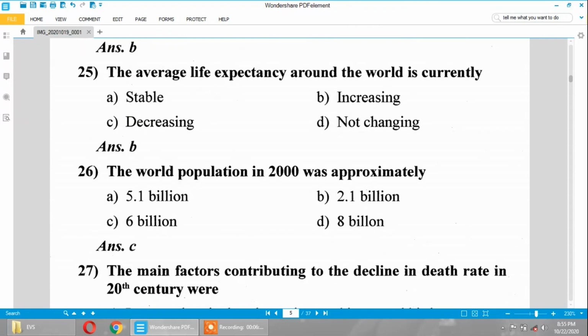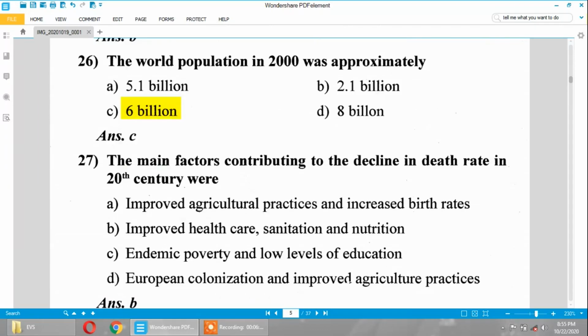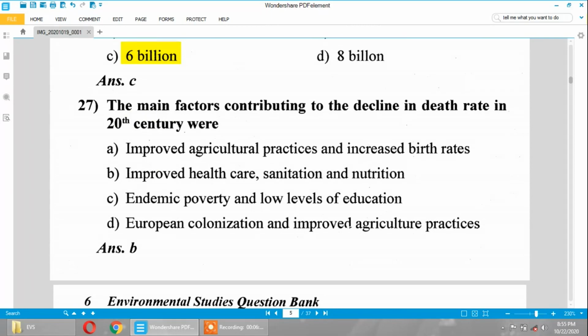The average life expectancy around the world is currently increasing. The world population in 2000 was approximately 6 billion. The main factors contributing to the decline in death rate in the 20th century were improved healthcare, sanitation and nutrition. This was the reason why the death rate was reduced during the 20th century.